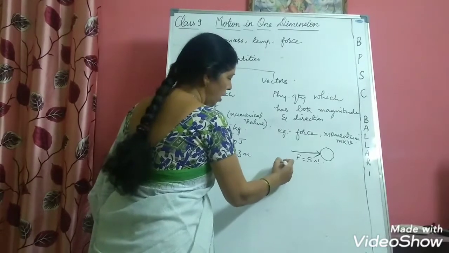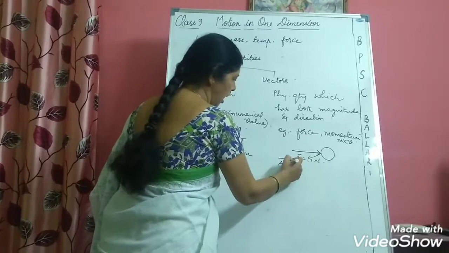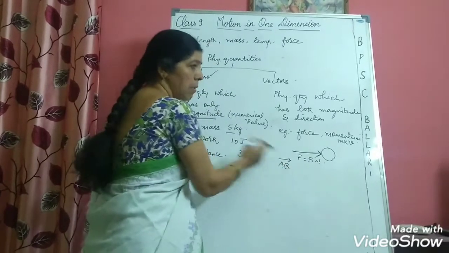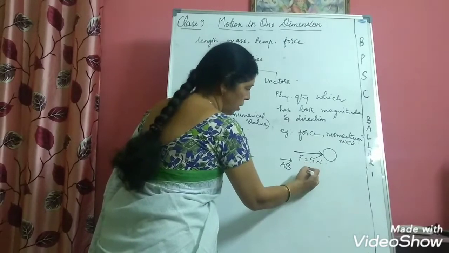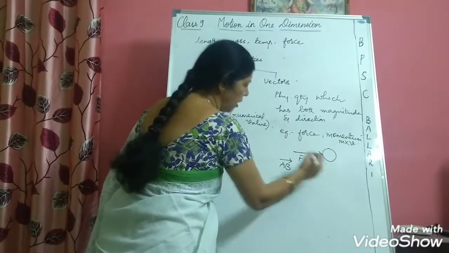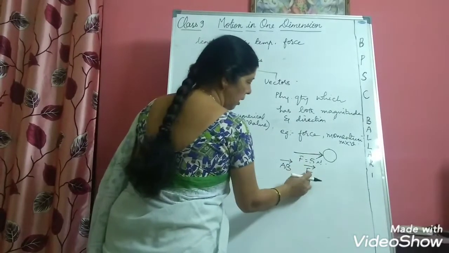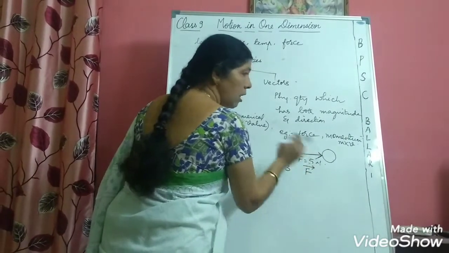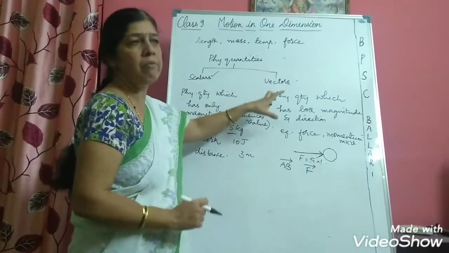So suppose I want to write a vector AB. I should indicate an arrowhead. Then it will tell that this is a vector. Force is equal to 5 newtons means I should indicate the arrowhead above this symbol. Then it indicates that force is a vector quantity. So you remember about scalars and vectors.